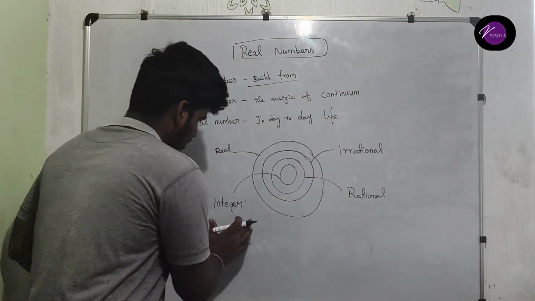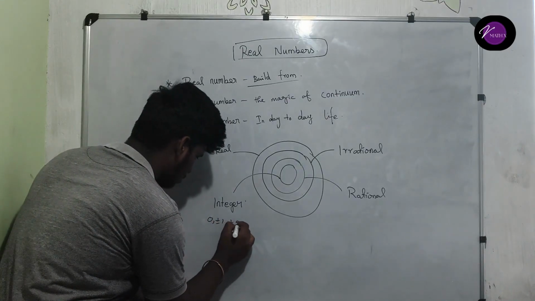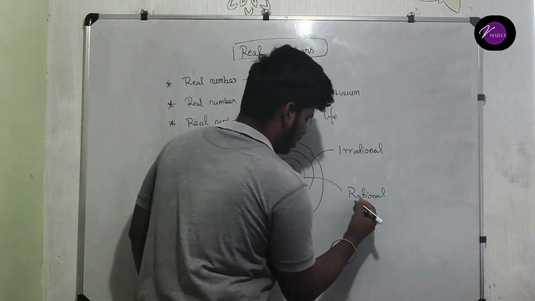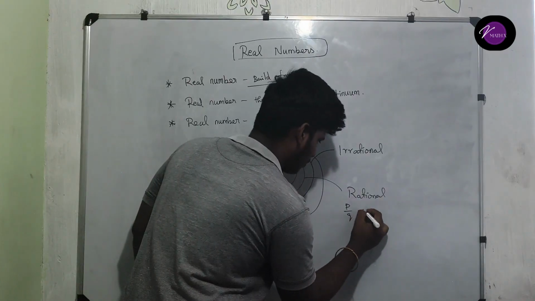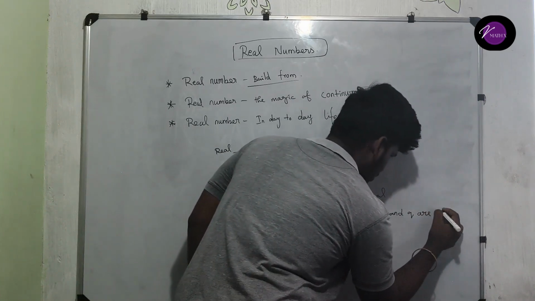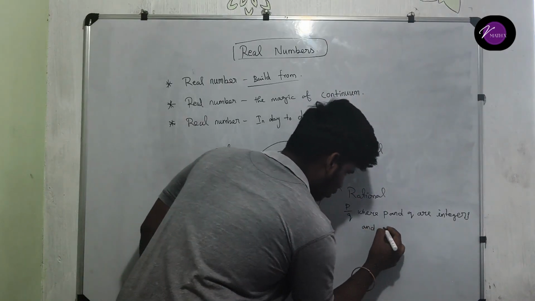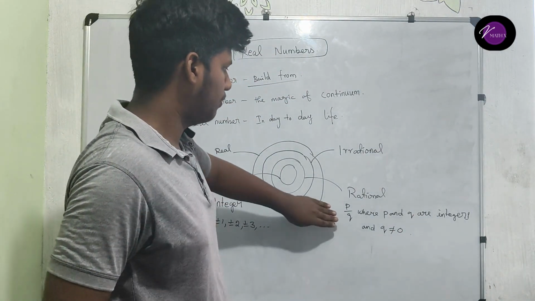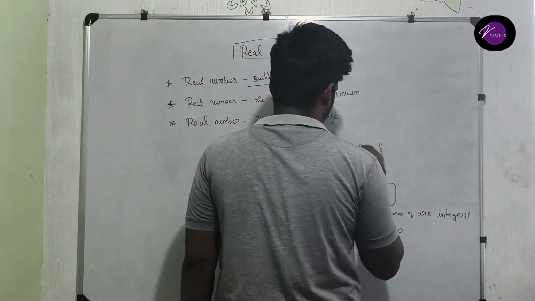So first of all, let's think about the integers. Integers are 0, plus or minus 1, plus or minus 2, plus or minus 3, and so on. What about rational numbers? Rational numbers are in the form of p by q, where p and q are integers and q is not equal to 0. Something in this form is called a rational number.